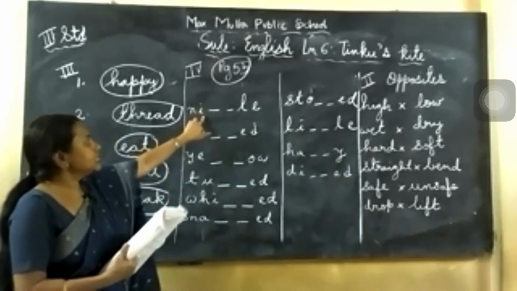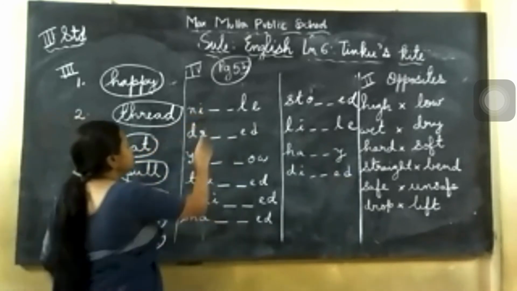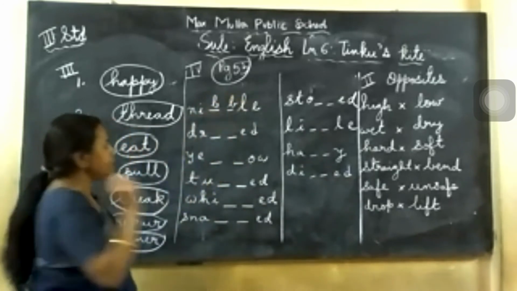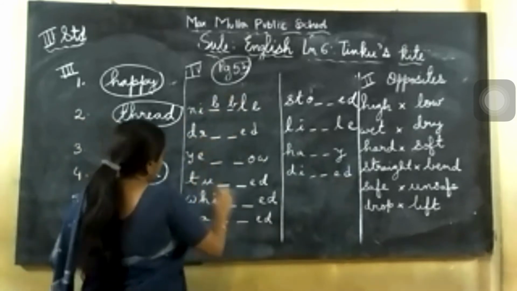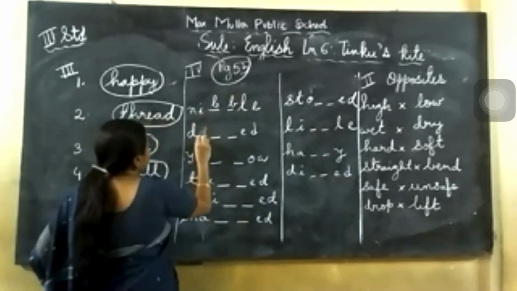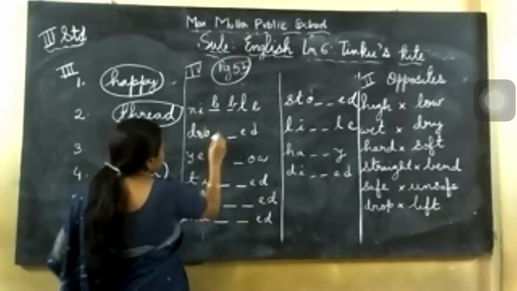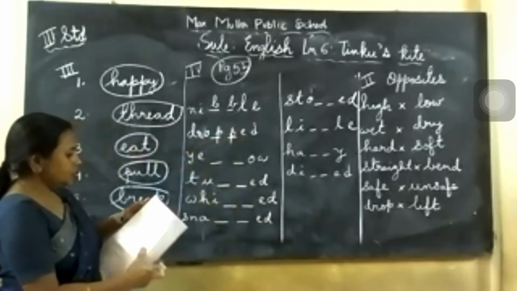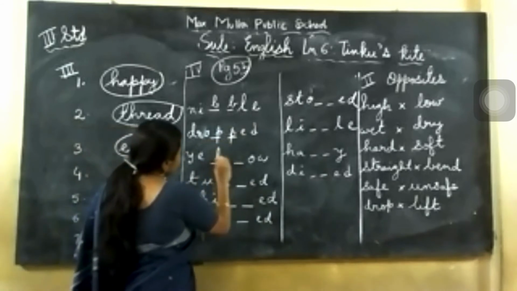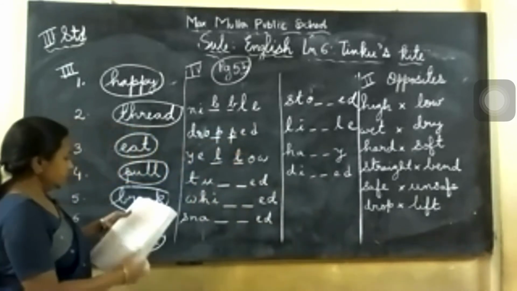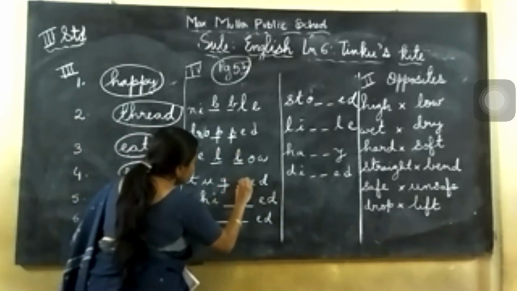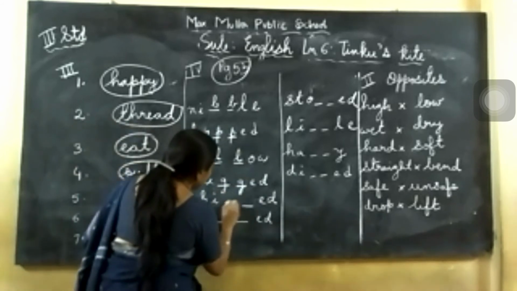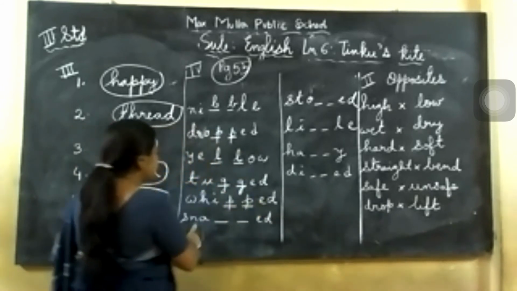What will be appropriate? So this is nibble, NIBBLE. So here you write B. Correct, you see. Ni, afterwards you write BB. It will be nibble. Next one, this is dropped. Here RO is also there. It's already in the print, so no need to write. You write only P and P. So you will get dropped. DRO, PPED, dropped. Next you will get YE is there. You write LL. Next one, it is tugged. TUGG. All the words are in the textbook only. Next, this one WHIPPED. So this is whipped. Snapped.